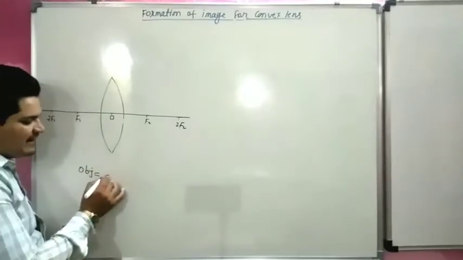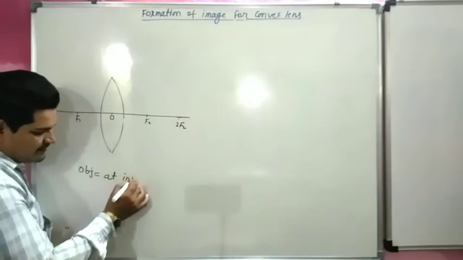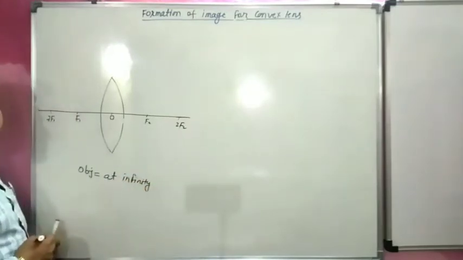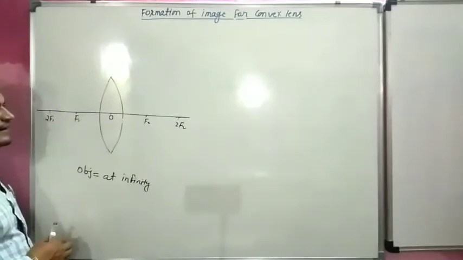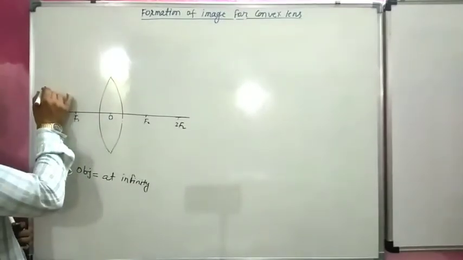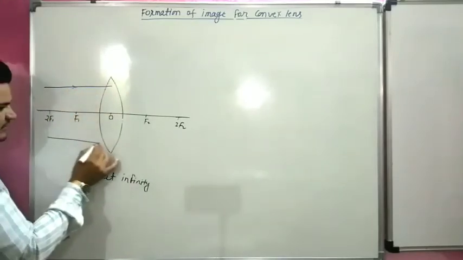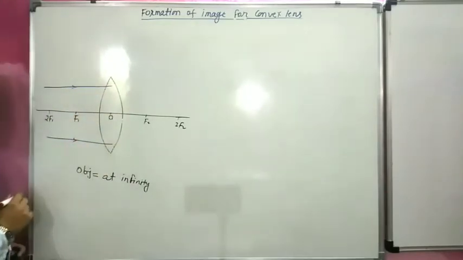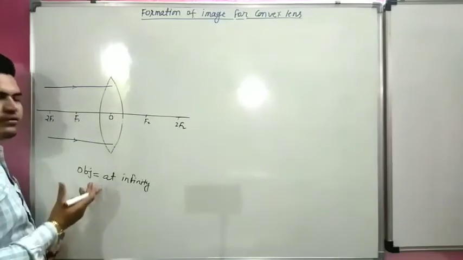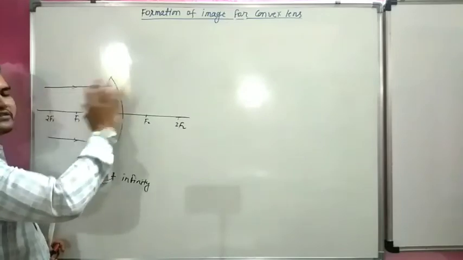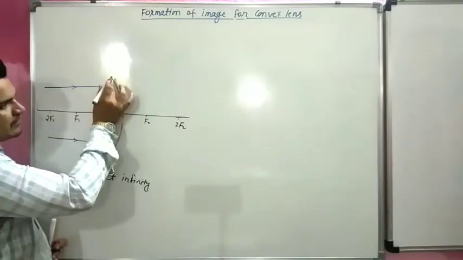Now in the first case, object is placed at infinity. So we know that when an object is placed at infinity, rays come parallel to principal axis. According to the rule of formation of image, when rays come parallel to principal axis, they will pass through focus.